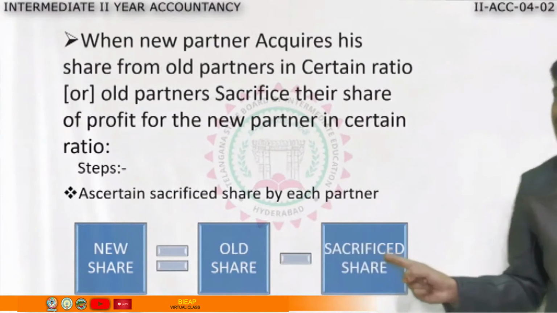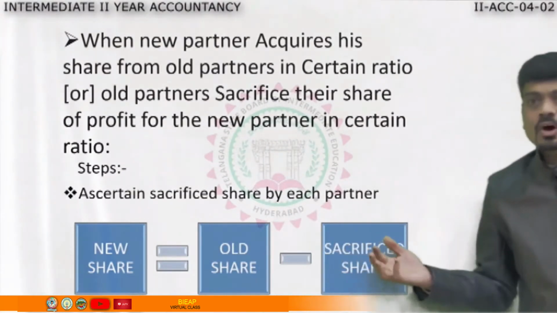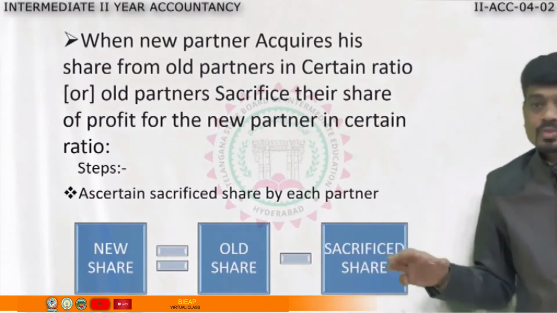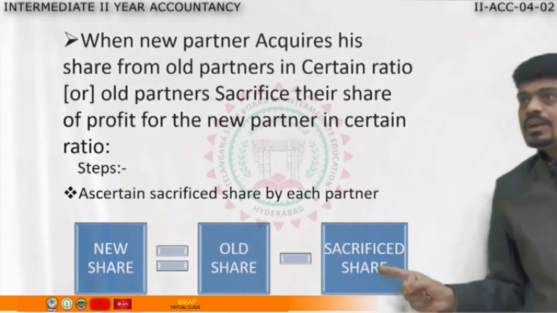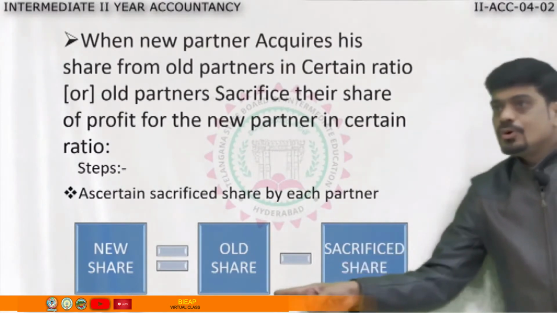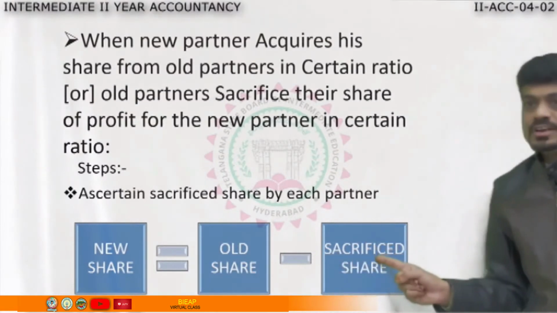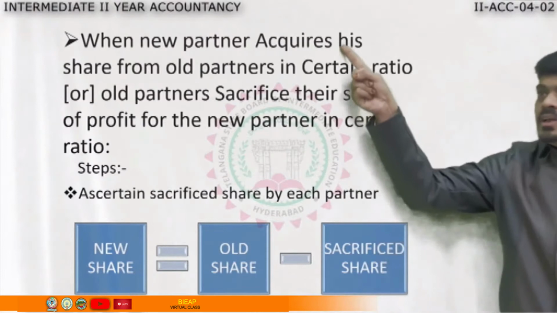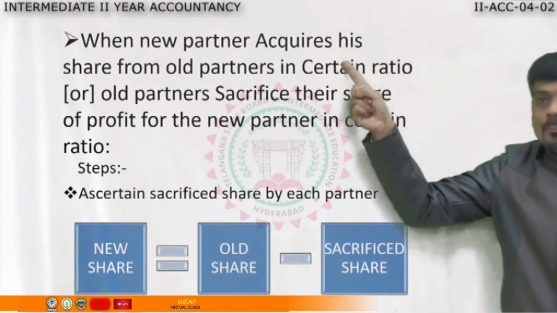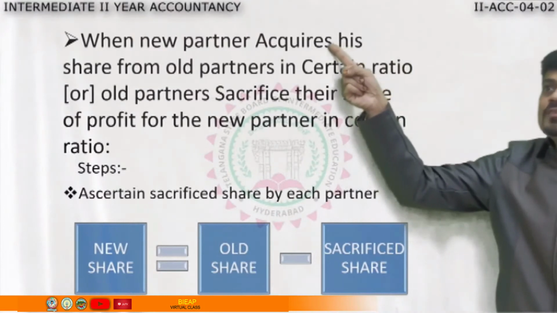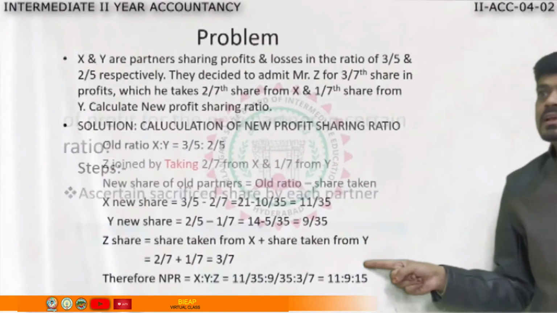Old share minus sacrificed share. Sacrifice is nothing but whatever share is given by the old partner or taken by the new partner. However you say, that will be there. So new ratio is old ratio minus sacrificed share. The word is acquires, taken away, took away, obtained. If they use synonyms of acquire, please follow this method. And see here the example.